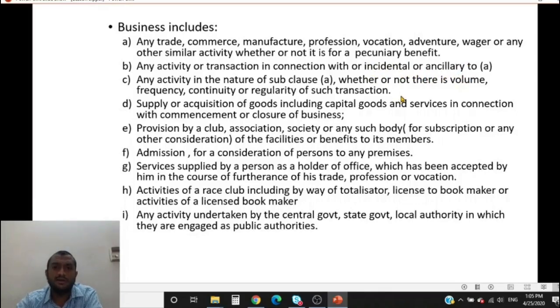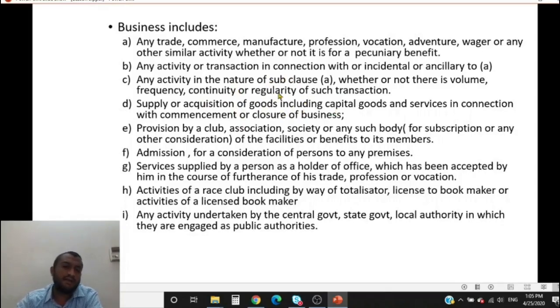Any activity in the nature of it, whether or not there is volume, frequency, continuity, regularity of such transactions. So this is very important. As I told you before, you could just sell your car off and it would fall under the definition of business.